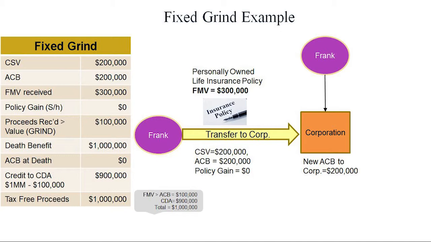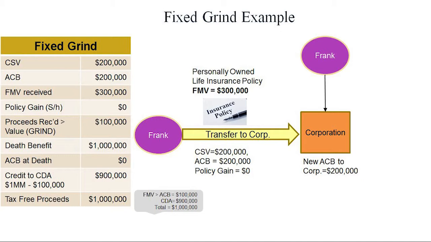So back to my example. Fair market value, $300,000 of the policy that I put in. Cash surrender value, I'm going to assume was $200,000. ACB, $200,000. Policy gain was 0. New ACB to the corporation, and again, this is the pre-2016 example, New ACB to the corporation at the time that I did the transfer was $200,000.